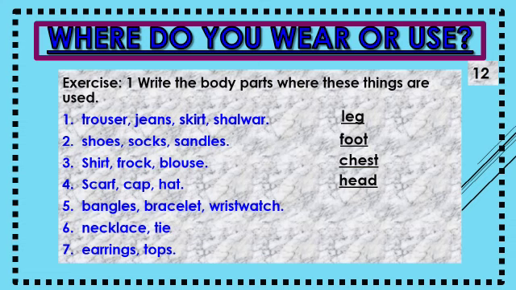What is the answer? The answer is wrist. Number 6, necklace and tie. Where do we use them? We use them on our neck. Number 7, earring tops. Where do we use them? We use them on the ear.